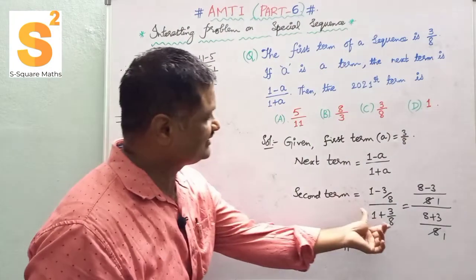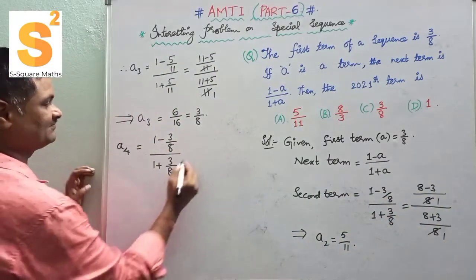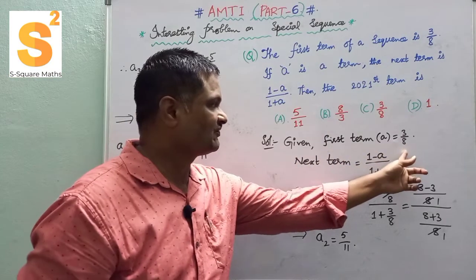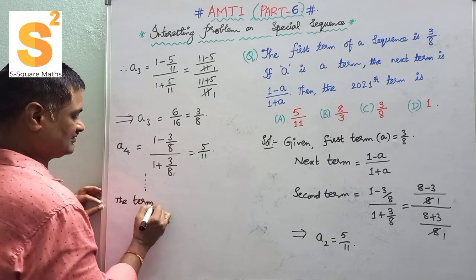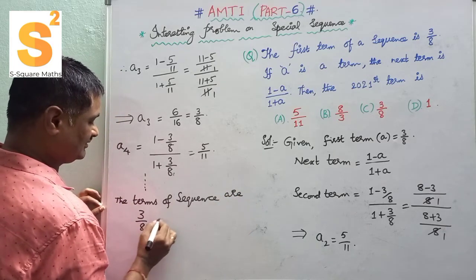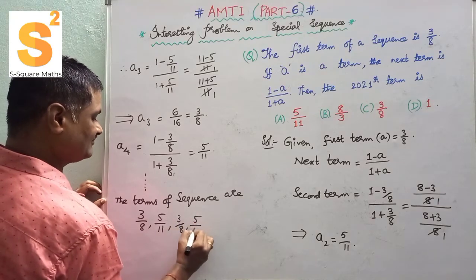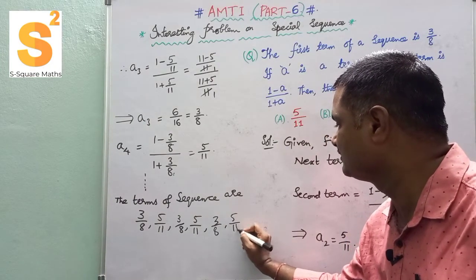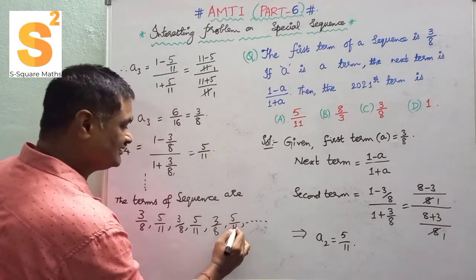If you observe carefully, this is of the same form. So for the fourth term, the calculation is the same, and you are going to get 5 by 11, and so on for A5, A6. So the terms of the sequence are 3 by 8, 5 by 11 as the first and second term, again 3 by 8 and 5 by 11, and so on in the same pattern: 3 by 8, 5 by 11, and so on.